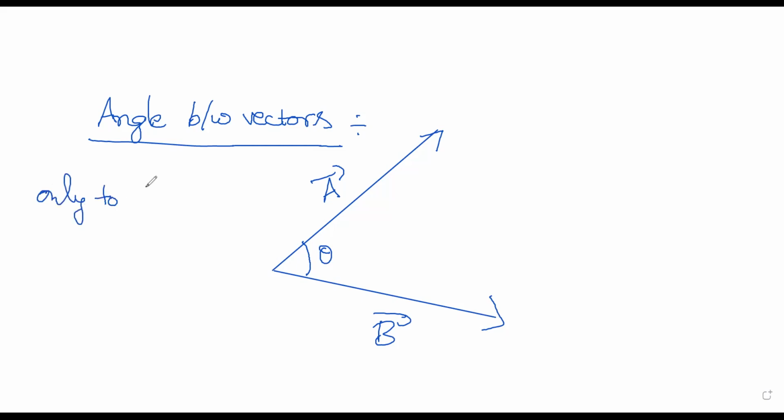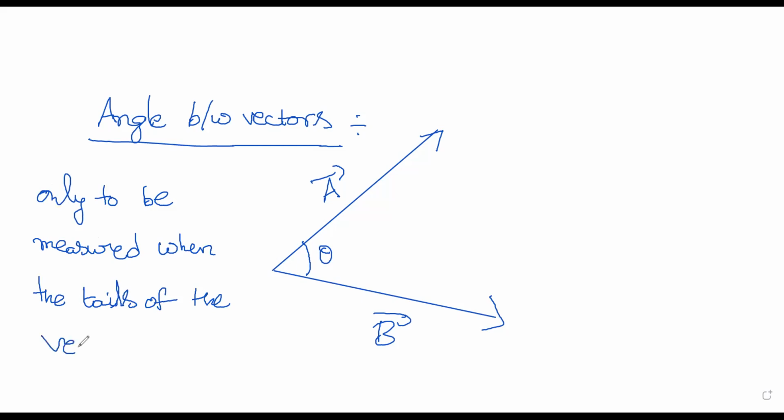So the angle between the vectors is only to be measured when the tails of the vectors are matching. So when this is happening, you can do that.